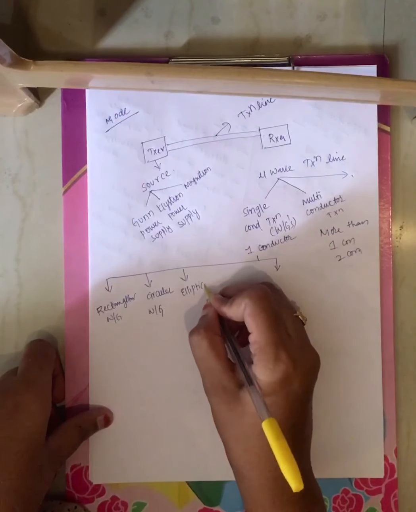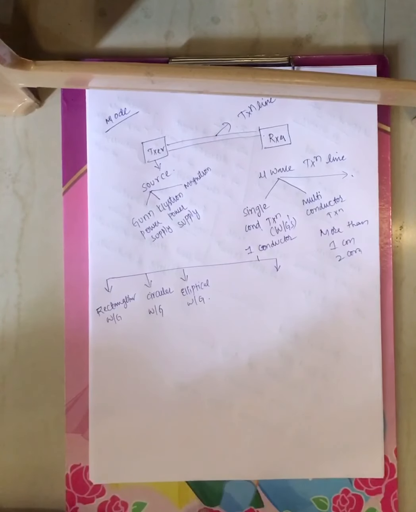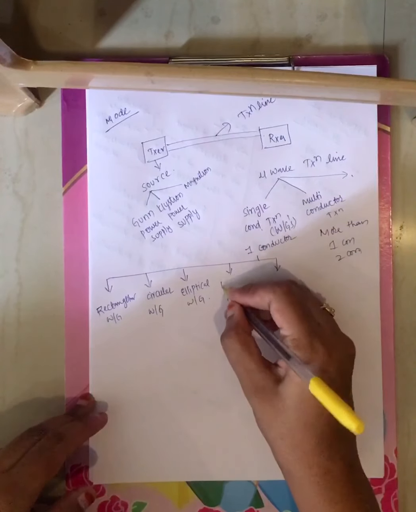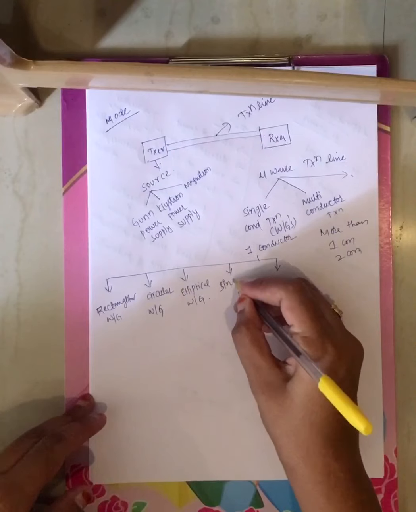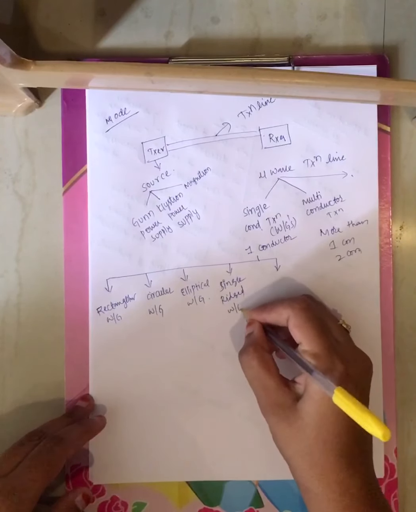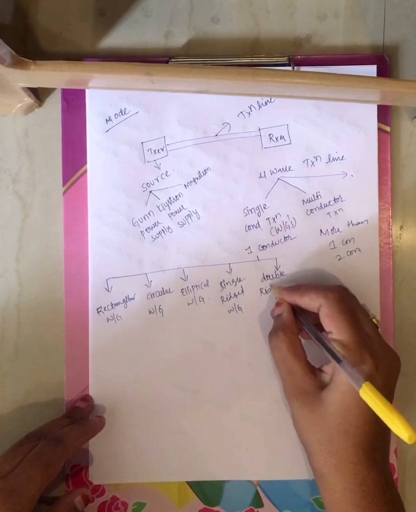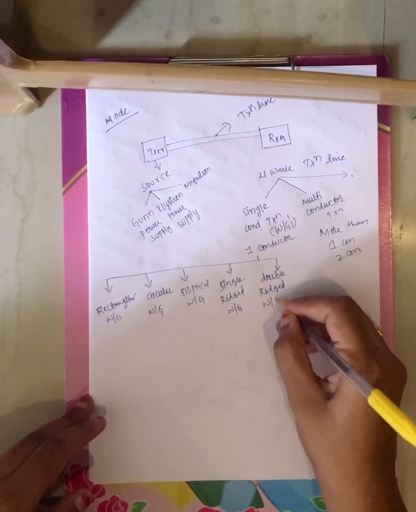Based on the shape of your waveguide, or transmission line, these names are given. Another one is the single ridged waveguide, and another one is the double ridged waveguide.